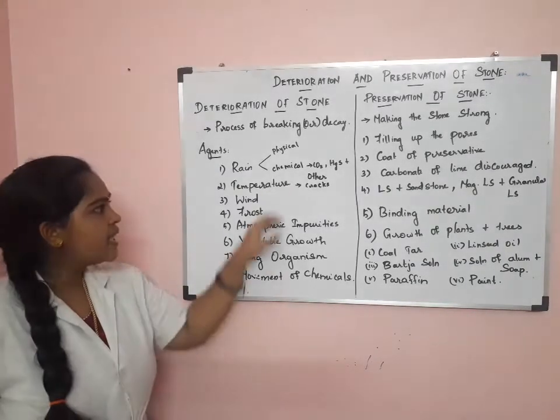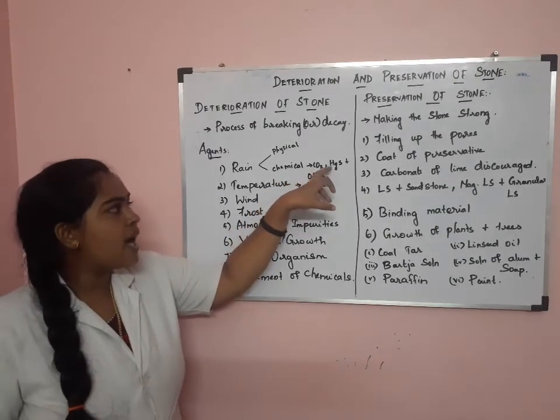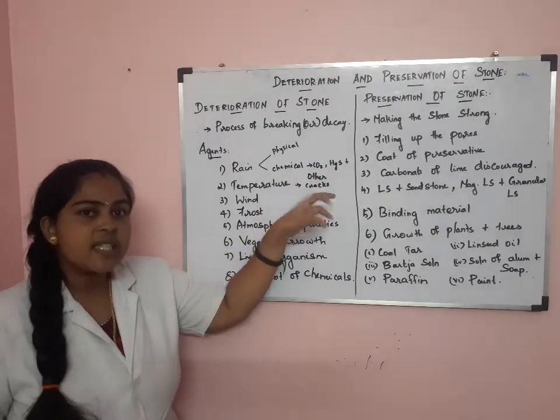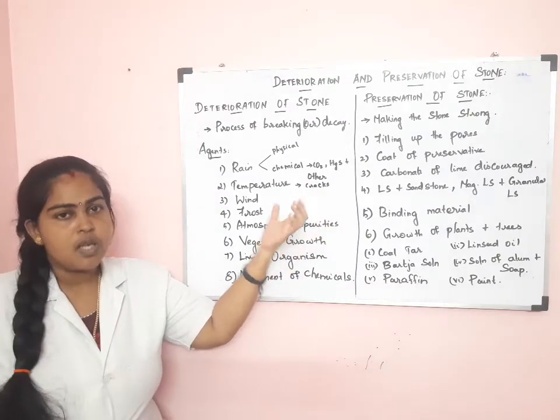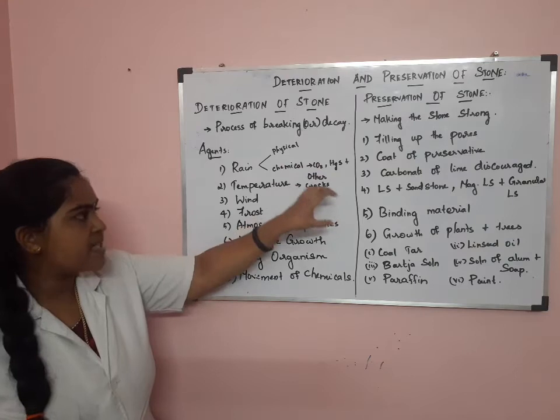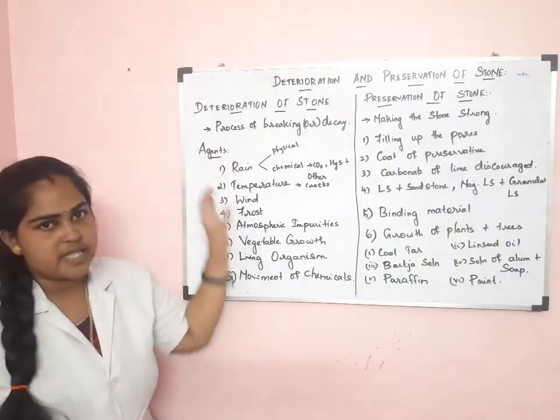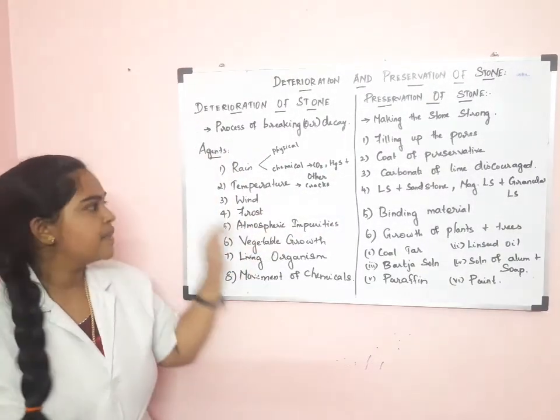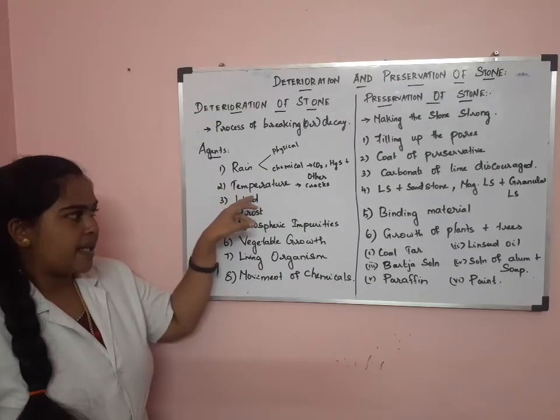So it absorbs carbon dioxide, hydrogen sulfide and other gases which are harmful to the stone. Due to these acids or gases, the stone gets deteriorated, that is, it decays.